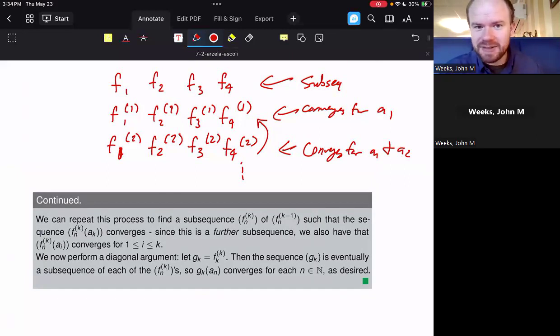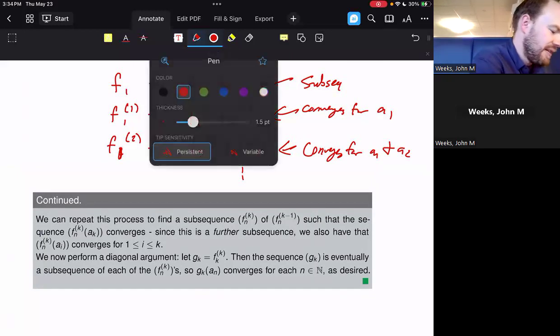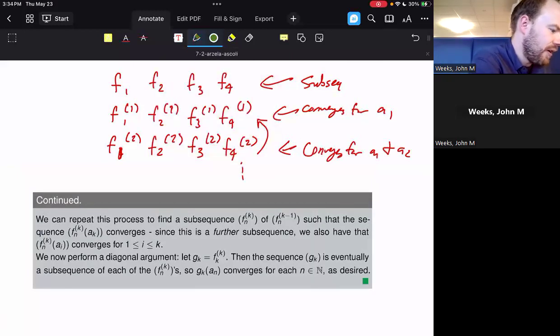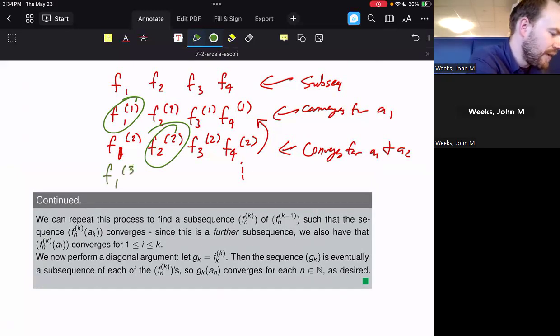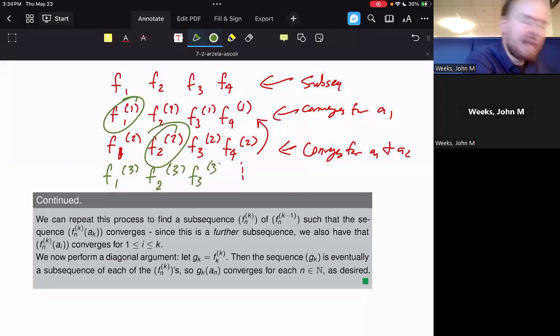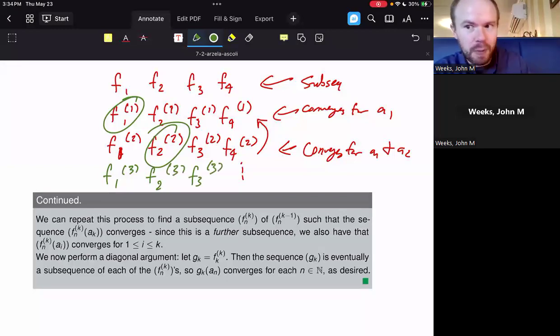What we want to do is to, after we're done with all of this, take a collection of all of these possible diagonal values. Just take each of these to converge first for A1, then for A1 and A2, then for A1, A2, and A3 for the next possible subsequence that we form. The only thing we're doing to create a new row is repeating the process of what we did before.